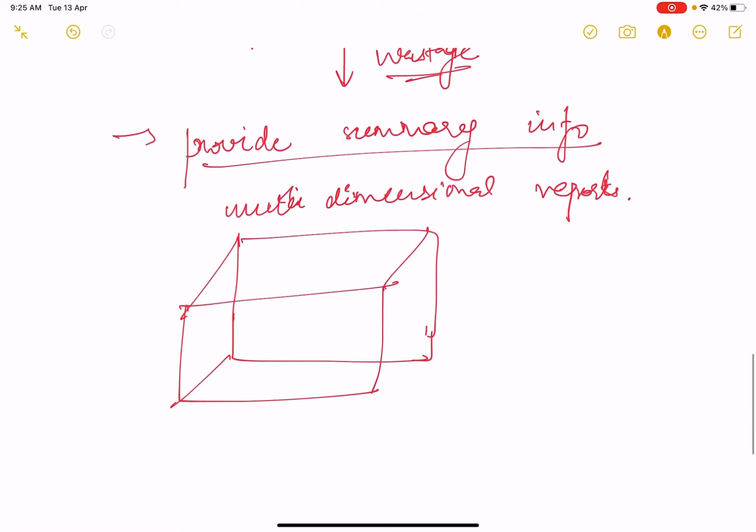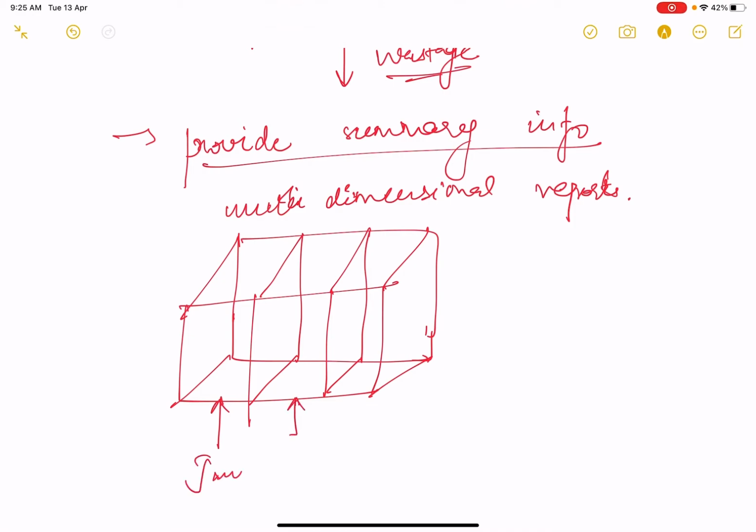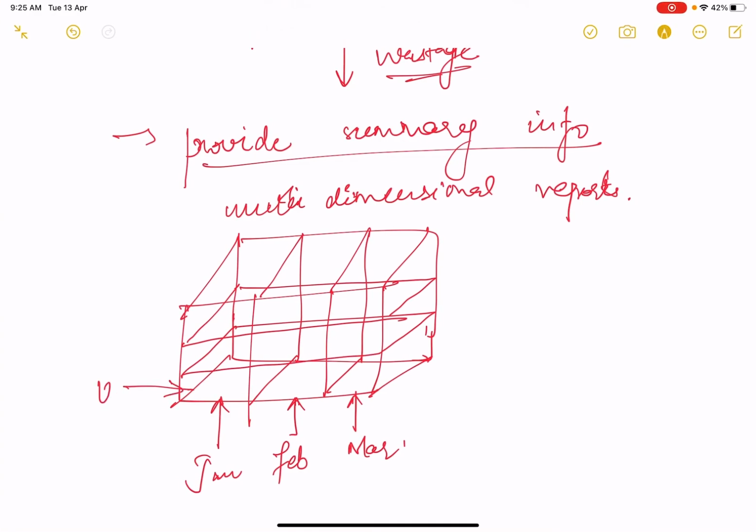For instance, if we divide this cube into 3 parts, we will say this information is about January, this information is about February, this information is about March. And similarly, if we divide this cube horizontally into 3 parts, then we will say that this information is about UK, this information is about US, this information is about India.